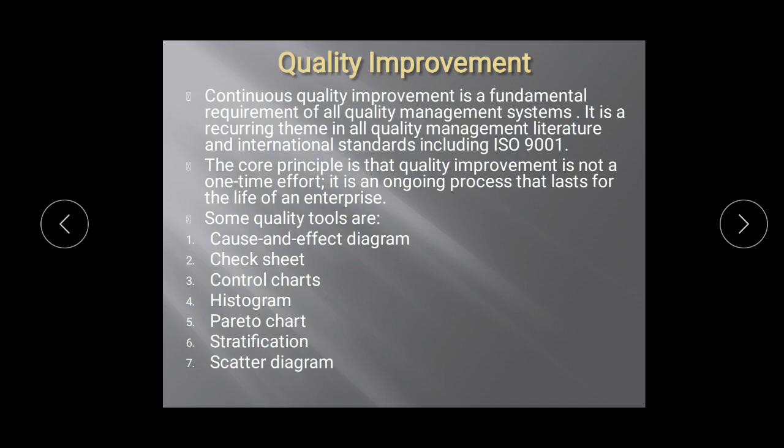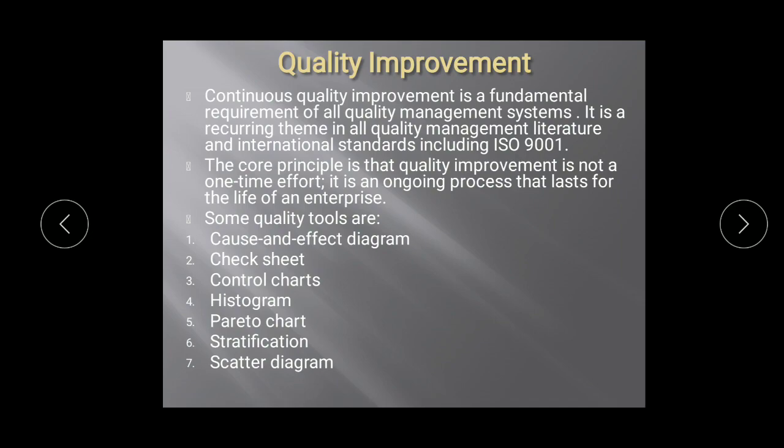Now some quality tools. There are many quality tools. The first one is the cause and effect diagram. So why do we require a cause and effect diagram? Cause and effect diagram, also called fishbone chart or Ishikawa, identifies many possible causes for an effect or problem and sorts ideas into useful categories.